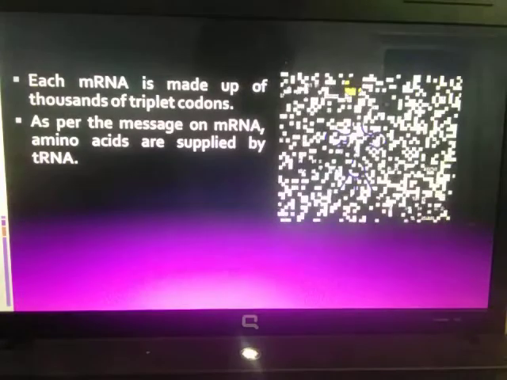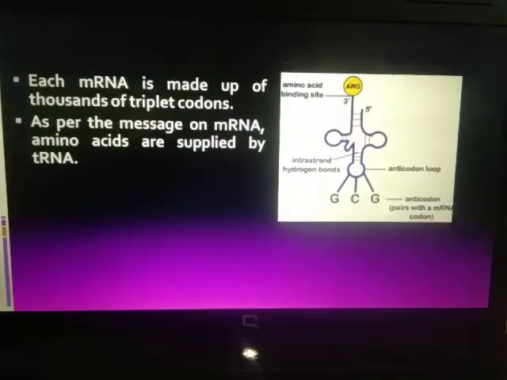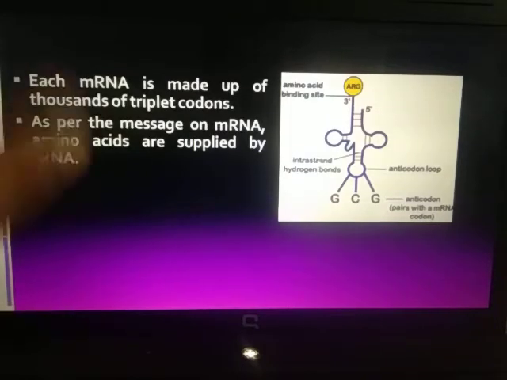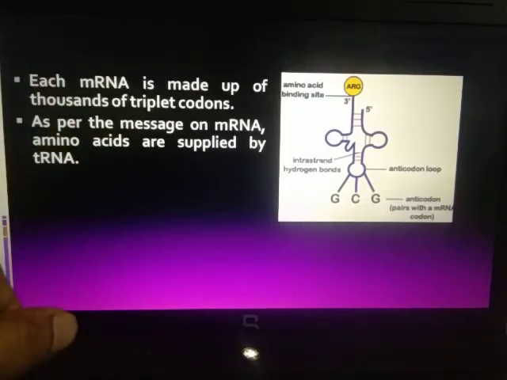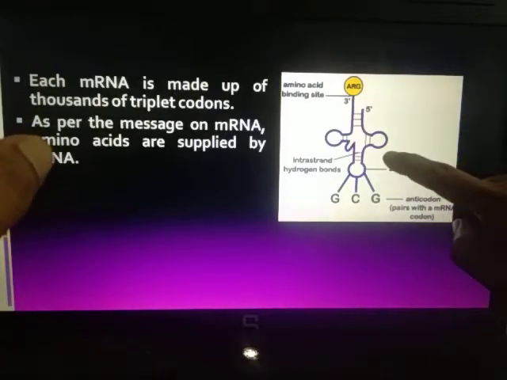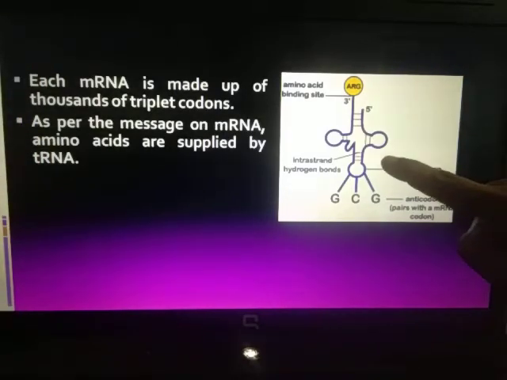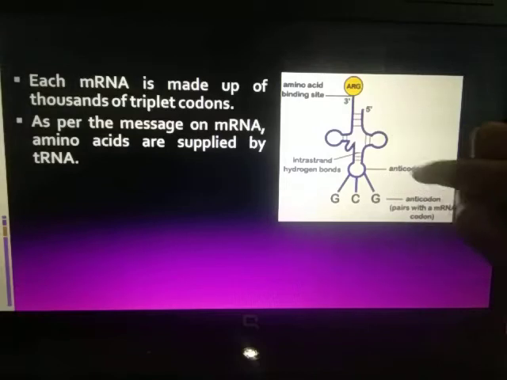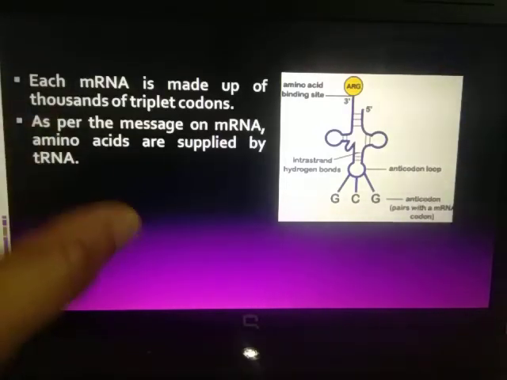And as per the message on mRNA, amino acids are brought in in sequence, but who brings these amino acids? It is done by tRNA. You can see over here the structure of tRNA. It is shaped like a T, and therefore it is called transfer RNA or tRNA.